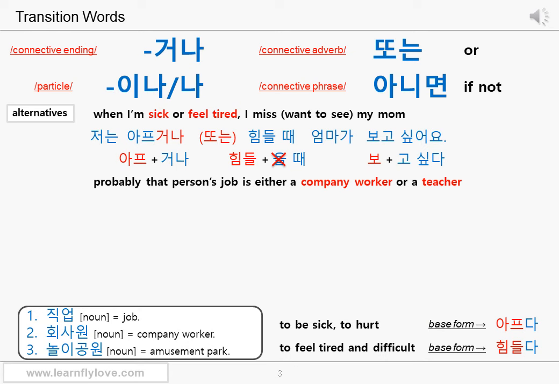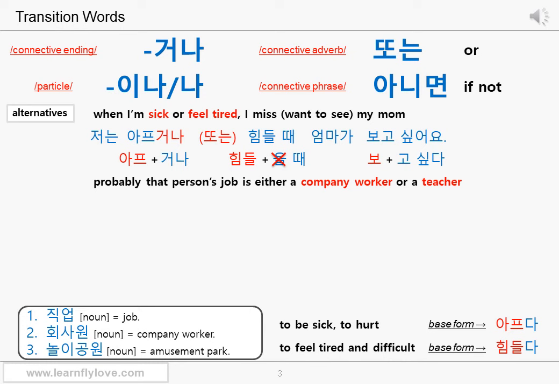Probably, that person's job is either a company worker or a teacher. Please remember that even though the English sentence sounds a little bit awkward to you, it will sound fine in Korean. In this sentence, we link two nouns with or: company worker and teacher.